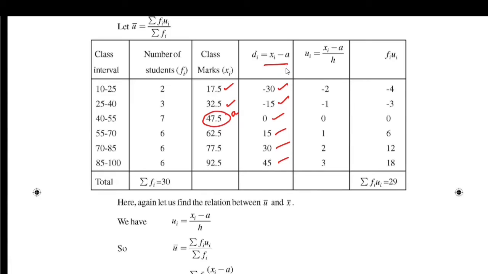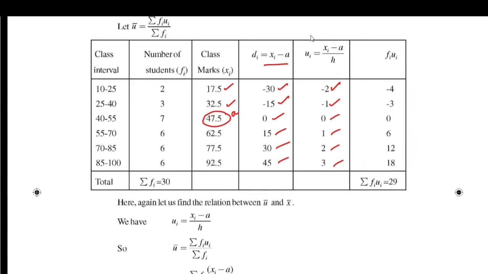Dividing the deviation by h value, here we have taken h value as 15. 15 is the size of the class interval here. So by dividing the deviation minus 30 by 15, we get minus 2. By dividing minus 15 by 15, we get minus 1. In this way, we are getting 0, 1, 2, 3 as values of ui's.